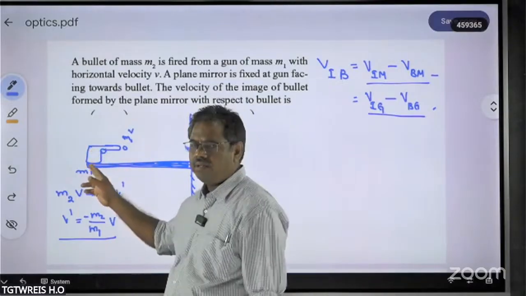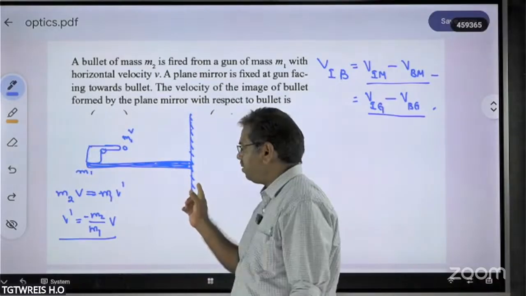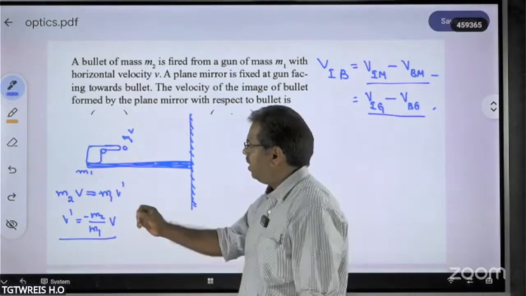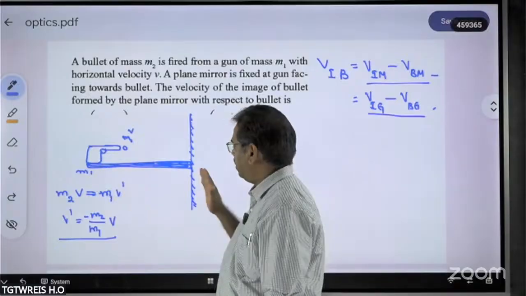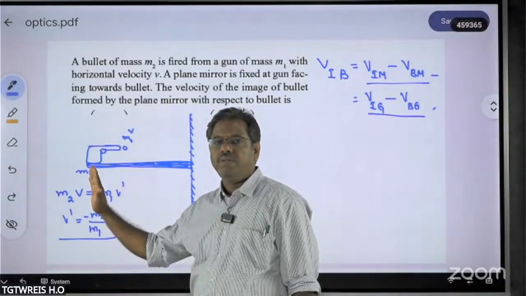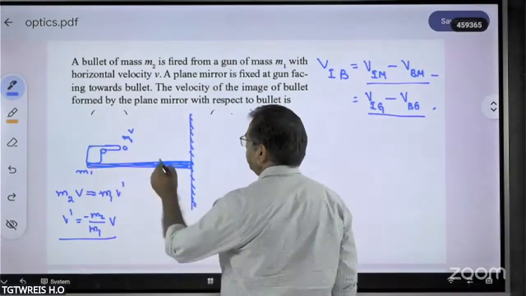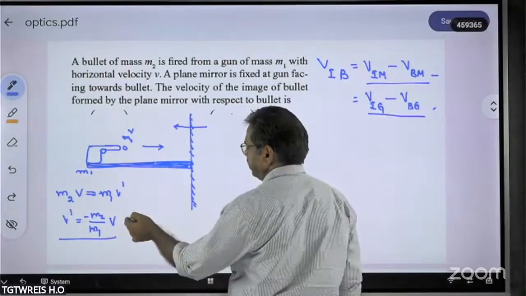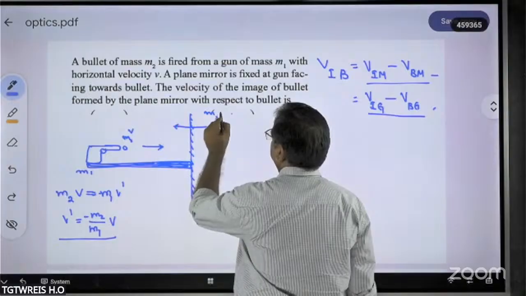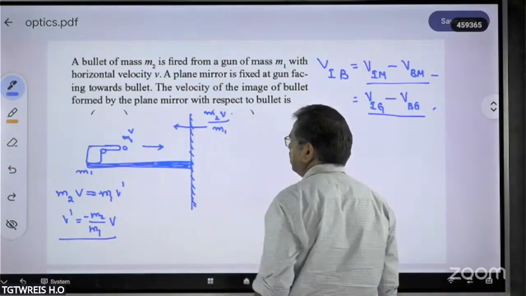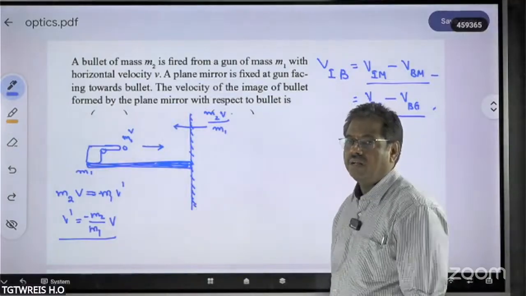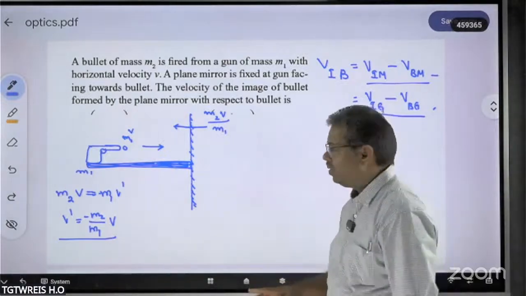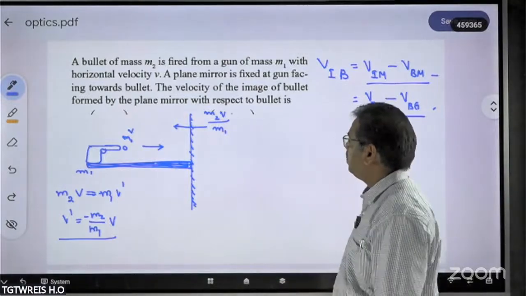What is the equivalent of this velocity? Well, because the plane mirror is fixed to the gun, what happens when the bullet is fired? Along with the gun, the mirror also will move. That means as the bullet is approaching, the mirror also approaches with the speed m2v by m1. In the previous cases, we assumed that the velocity of the mirror is equal to 0. But this time the velocity of the mirror is not 0. You are going to get a certain velocity m2v by m1.